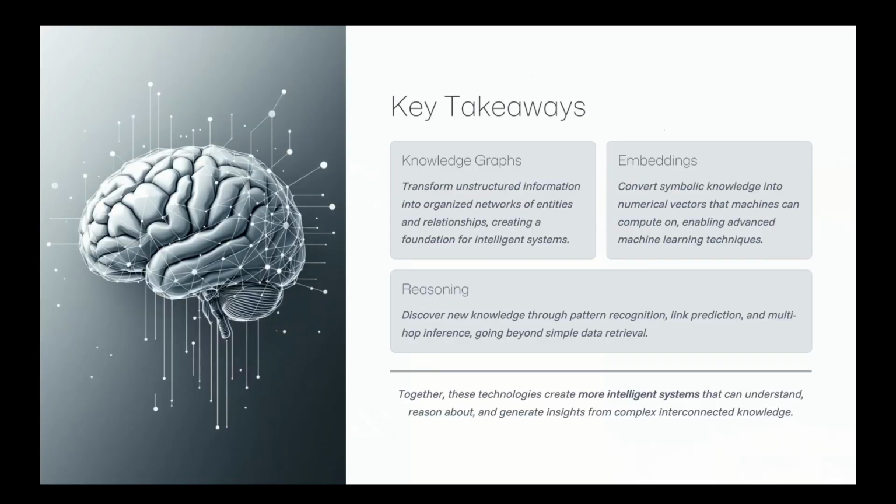So to wrap it up, a knowledge graph organizes the facts as a network of entities and relationships. Embeddings convert these into numbers that machines can compute on. Reasoning helps us discover new facts and answer questions. Together, they make systems smarter, more capable of understanding the world around us.